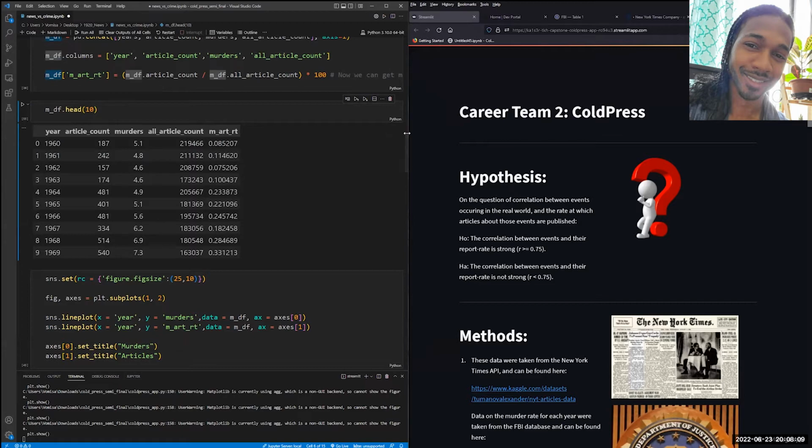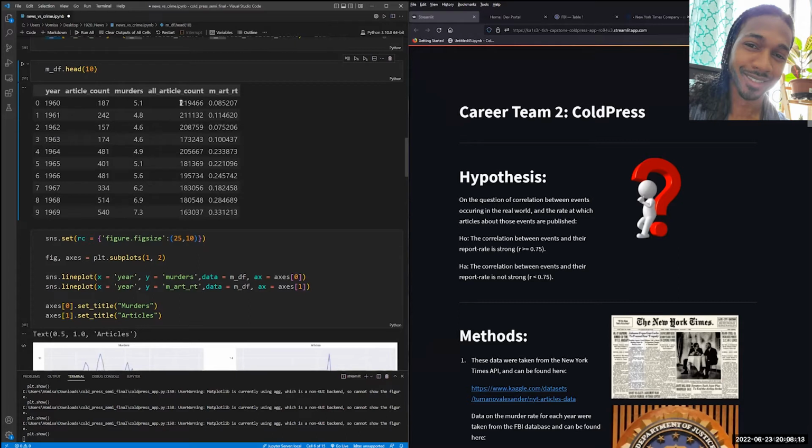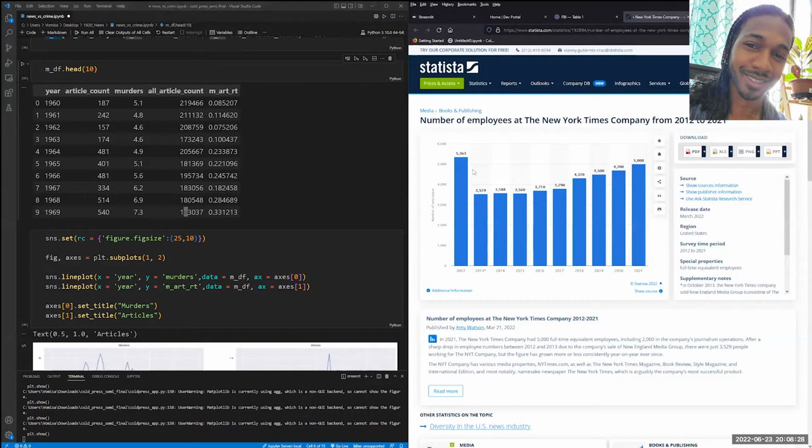Now, why choose the rate at which articles are published and not the raw number? Well, as you can see, from year to year, the number of articles will change by large amounts, here by tens of thousands. And another important fact is, of course, that the staff at the New York Times also changes over time, which would also impact the number of articles published each year. However, the rate at which articles are published about a particular topic is less likely to be heavily impacted by that than the raw number.